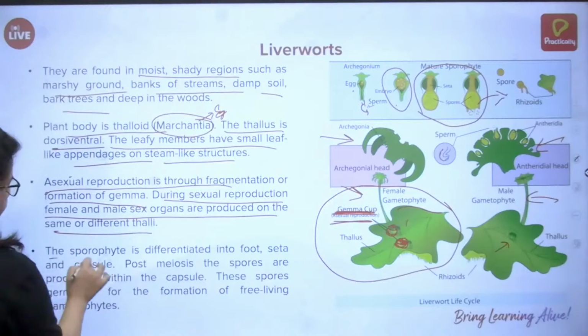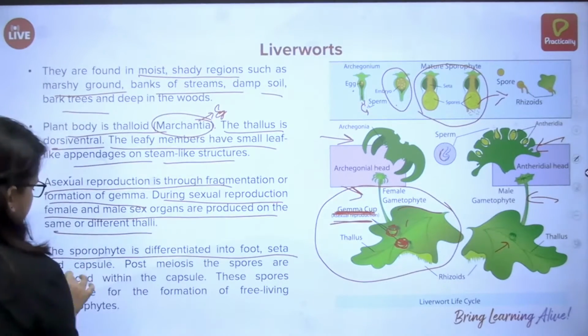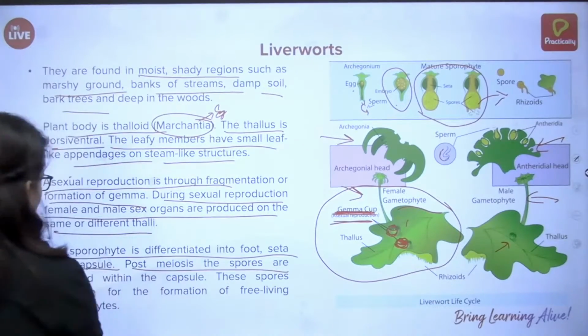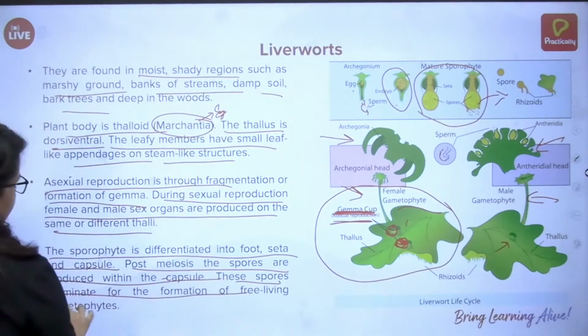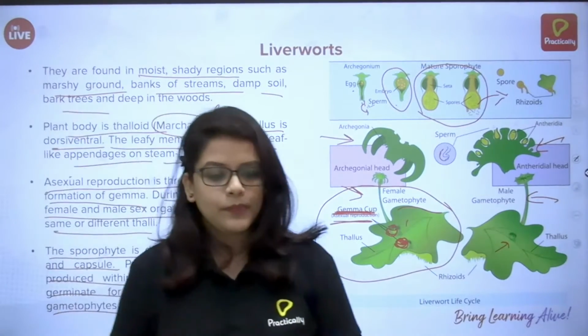The sporophyte is differentiated into foot, seta and capsule. Post meiosis, the spores are produced within the capsule. These spores germinate for the formation of free living gametophytes.